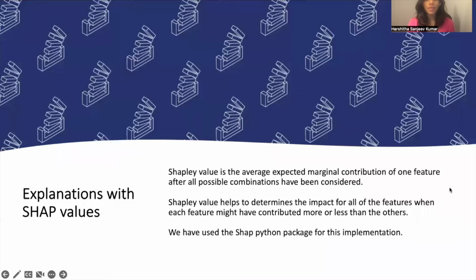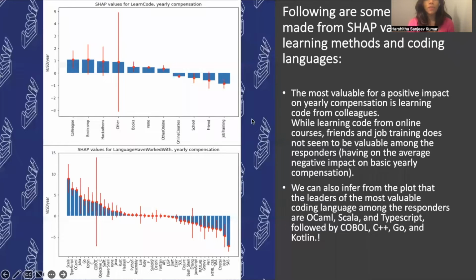We have also derived some insights by analyzing Shapley values. From the first plot, we can see that the greatest positive impact on yearly compensation comes from learning code from colleagues. There is a negative impact on yearly compensation from learning code from online courses, friends, and job training. From the bottom plot, we can see that the languages which are most valuable for positive impact on yearly compensation are OCaml, Scala, and TypeScript.